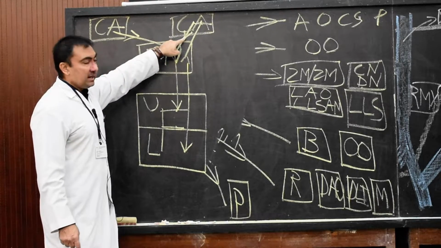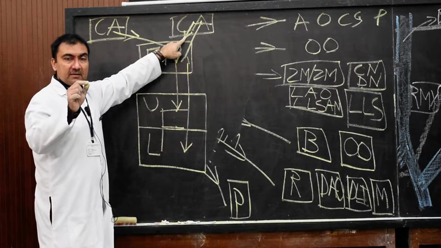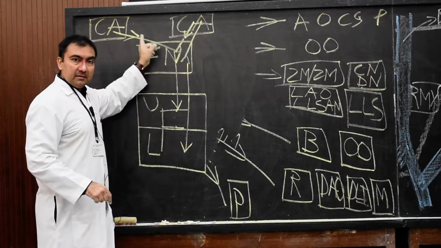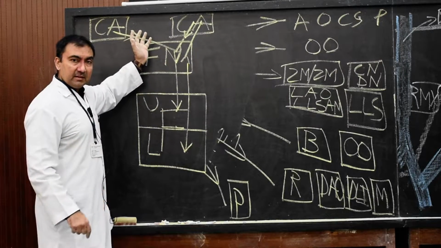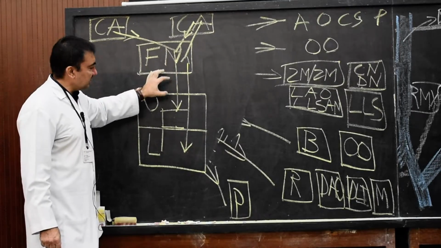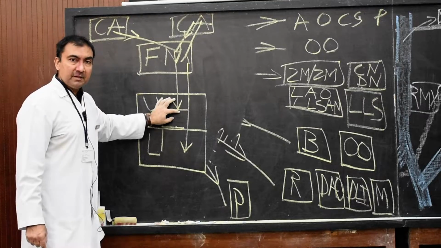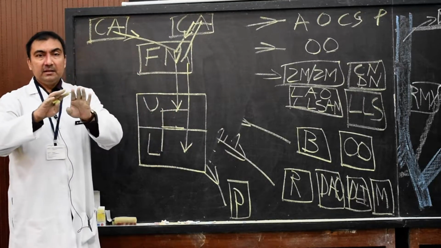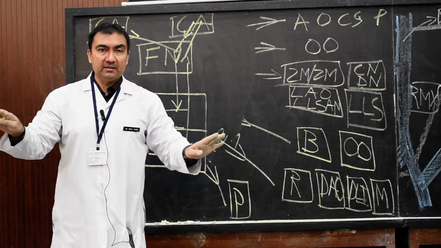Even if one side is damaged, the opposite cortical area is already supplying the facial nerve nucleus, which supplies the upper half. So in supranuclear lesion, the upper half of the face will be normal. There will be no paralysis.